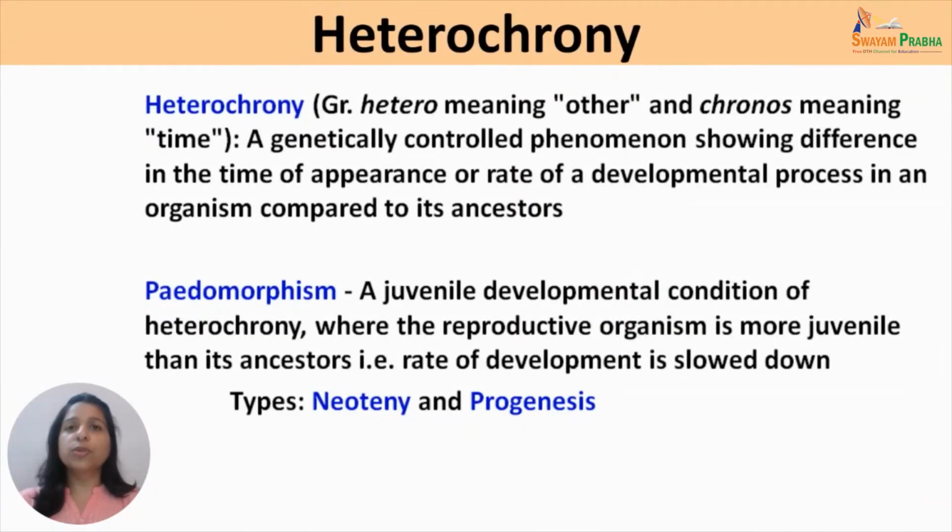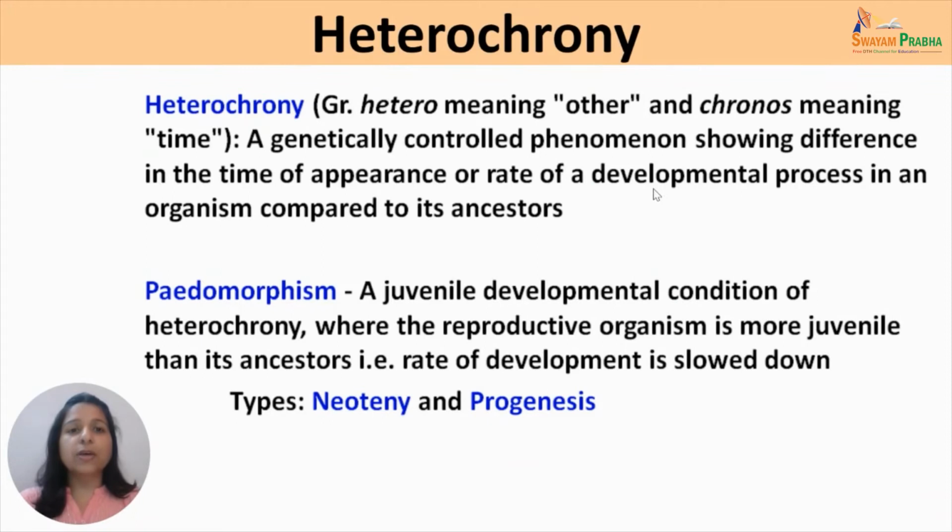Apart from the usual process of metamorphosis, there are some amphibians which undergo heterochrony. Heterochrony, a Greek word in which hetero means others and chronos means time. So heterochrony can be defined as a genetically controlled phenomenon, showing difference in the time of appearance or rate of a developmental process in an organism as compared to its ancestors. So this rate of developmental process can be an increased one or a decreased one.